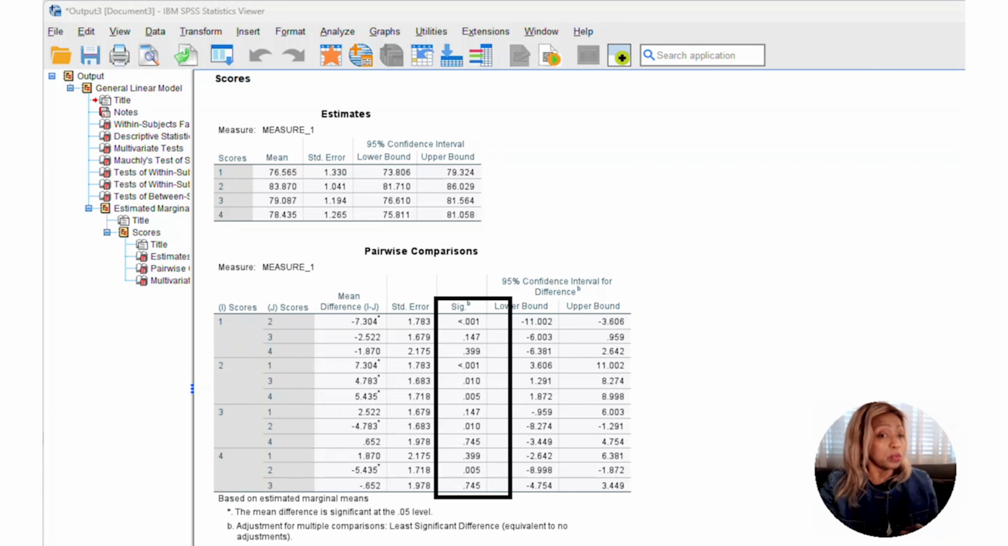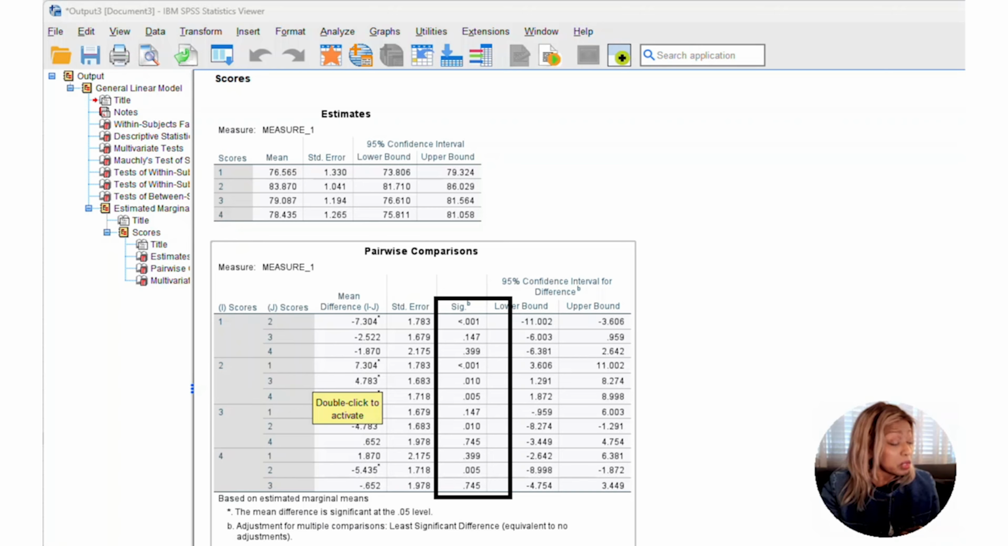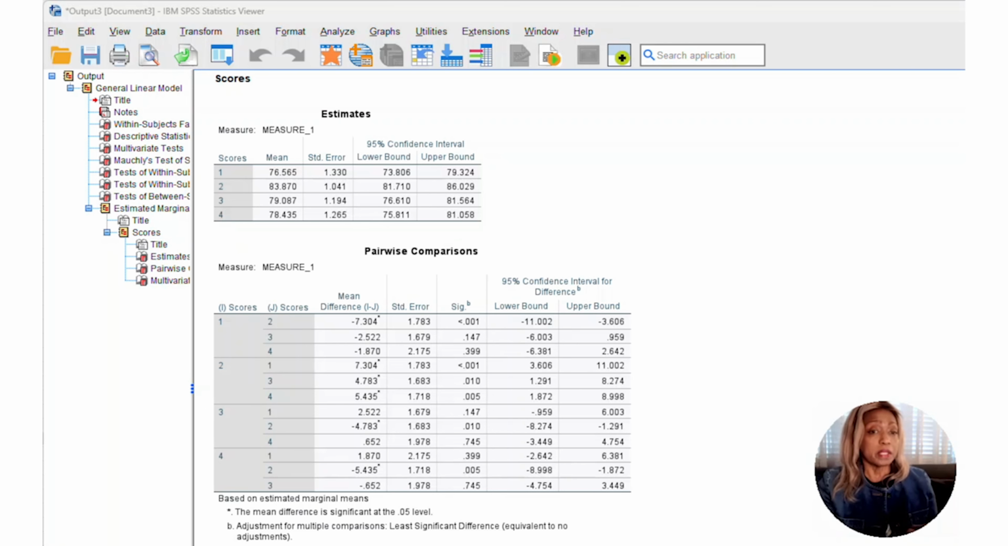Now, the pairs that do not differ are the ones that don't have an asterisk. And you can see here 1 and 3, 1 and 4, and I already talked about 1 and 3, 3 and 4, and you have one down here, 4 and 3.